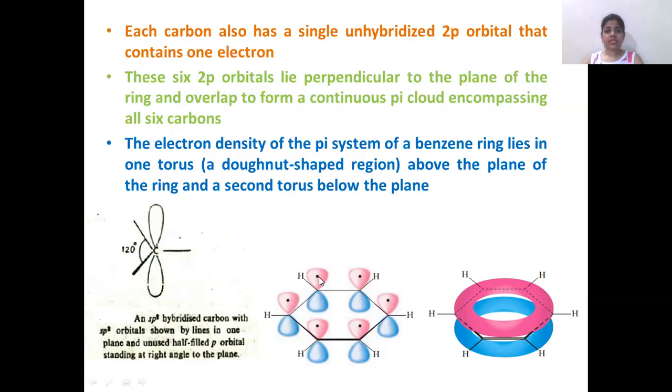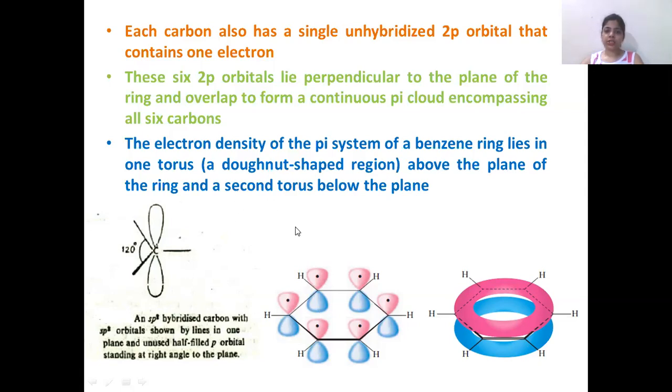Then this 2p orbital is perpendicular to the plane of the benzene ring and it forms a pi cloud. So all the carbons contain 6 unhybridized p orbitals and all the orbitals contain 1 electron. So all these orbitals make a pi cloud in the ring.